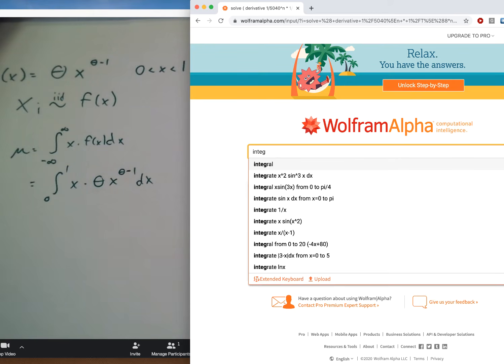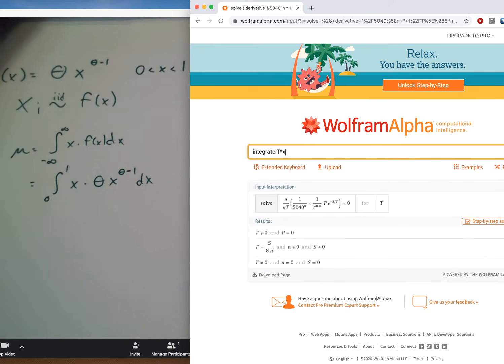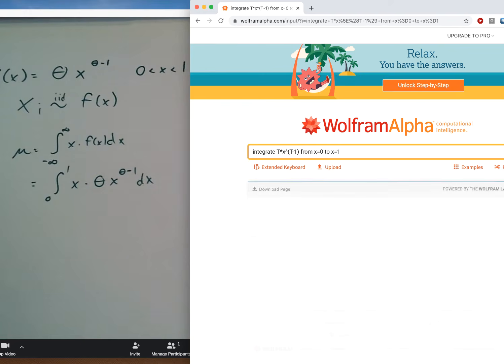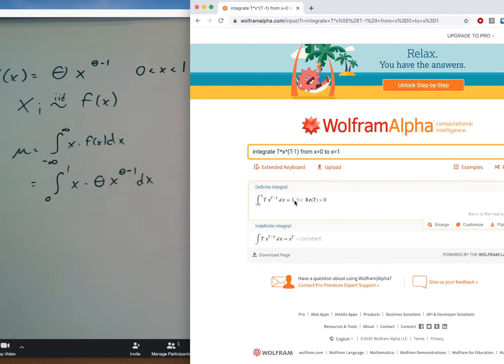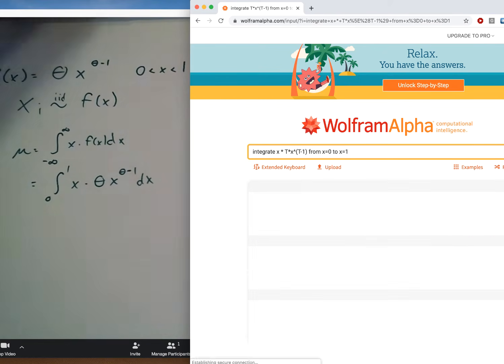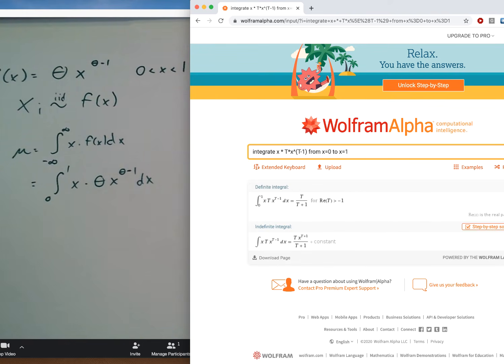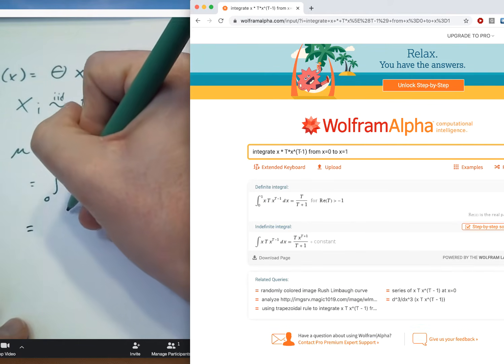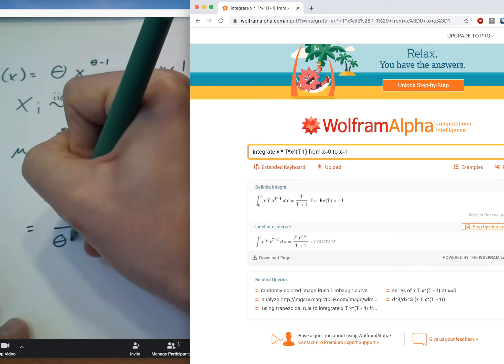So my trick is always to start out by just integrating that PDF. I'm going to abbreviate theta with t and make sure that the integral is equal to 1. That's how I know that I'm dealing with a valid PDF, so cross fingers, it better evaluate to 1, and we find that that's the case. Great. So valid PDF, that means getting the expected value, the average, is trivial: just pre-multiply your formula by x. And what we find is that the expected value of this distribution is t over t plus 1, so theta over theta plus 1.